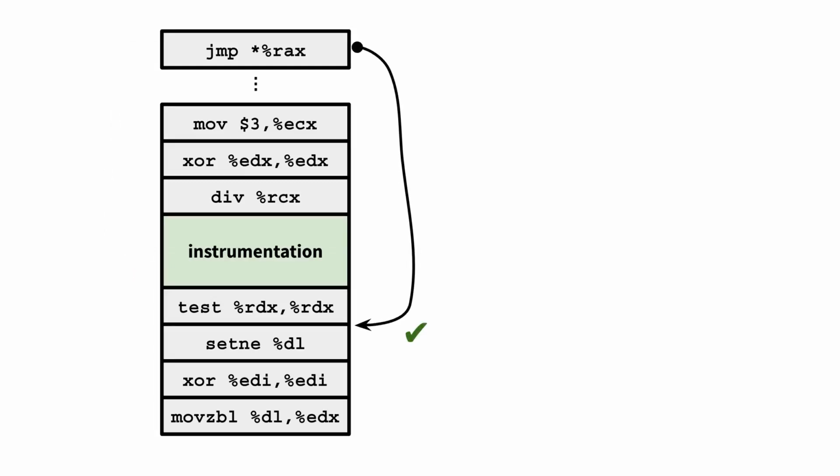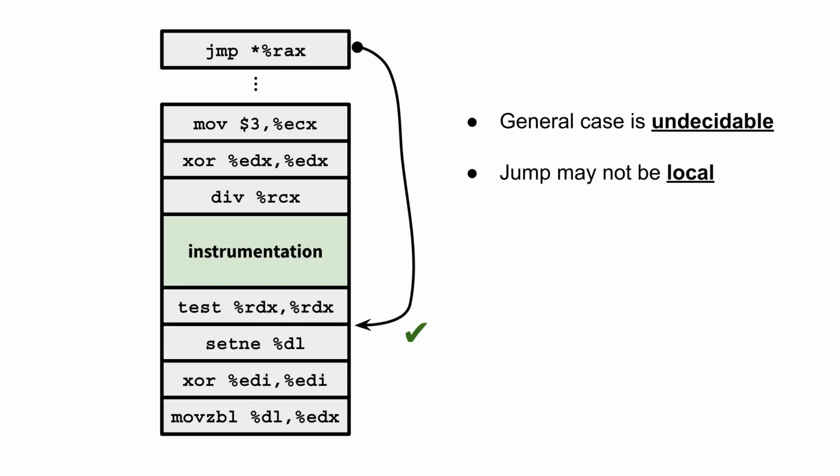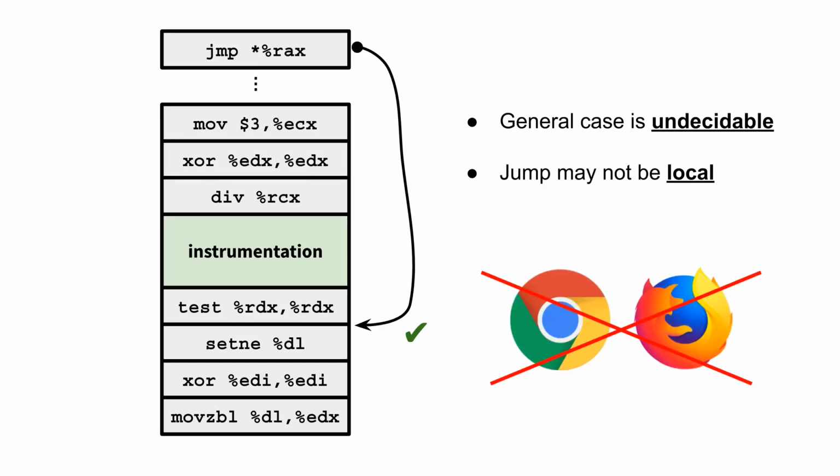However, in order to correct the set of jumps, the set of jump targets must be known, meaning that some control flow information must be extracted from the input binary, and this is something that is very difficult to do statically. For example, the jump target may be the result of some arbitrary dynamic calculation, meaning that the problem is undecidable in general. Another problem is that not all jumps will be visible. For example, the jump may reside in a shared library outside of the rewritten binary. For these reasons, most existing static binary rewriting tools suffer from poor scalability and will not work on very large binaries such as Google Chrome or Firefox.